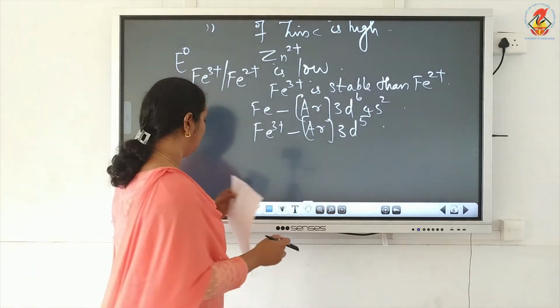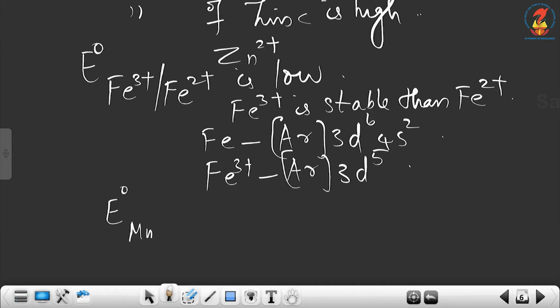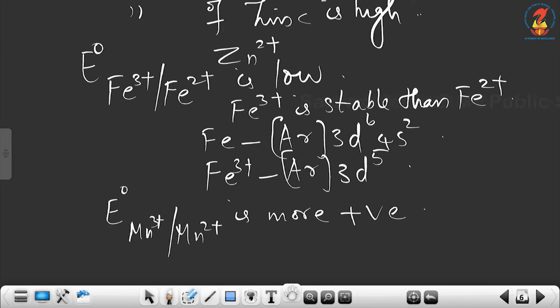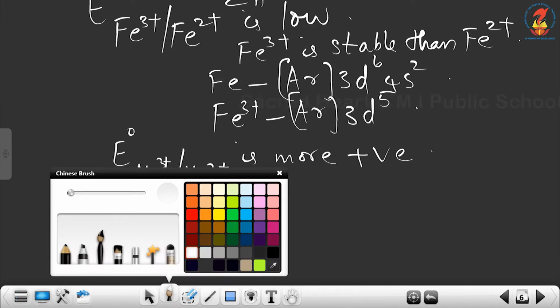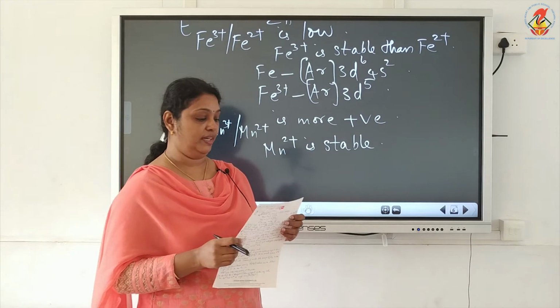Now, the next question is E0 of Mn3+/Mn2+ is more positive. More positive means high E0 value, and high E0 value means the low oxidation state is stable, meaning Mn2+ is stable, and we know Mn2+ is stable with half-filled d configuration.